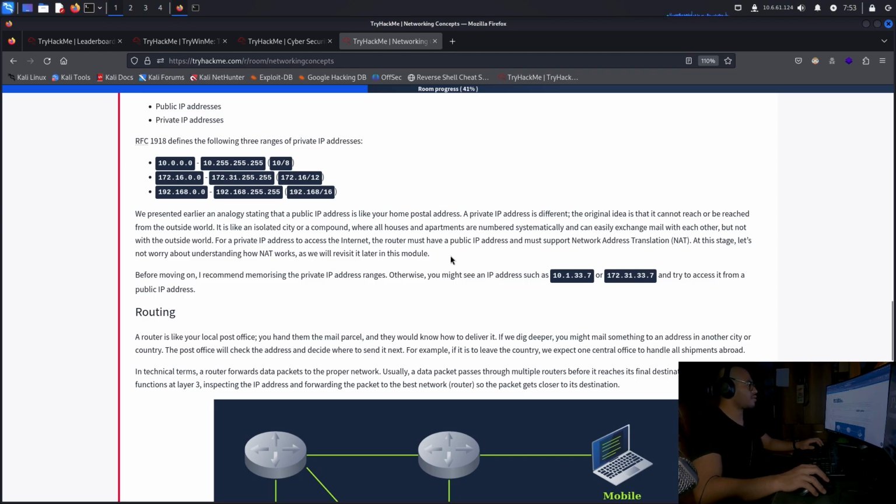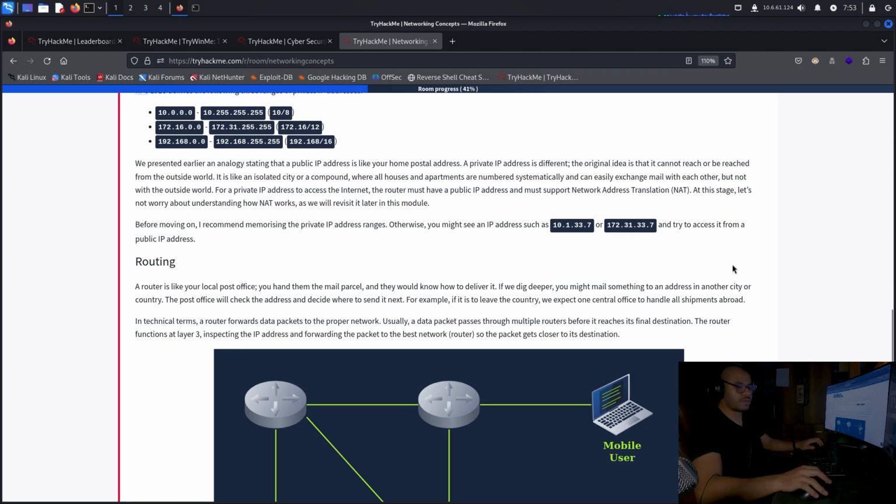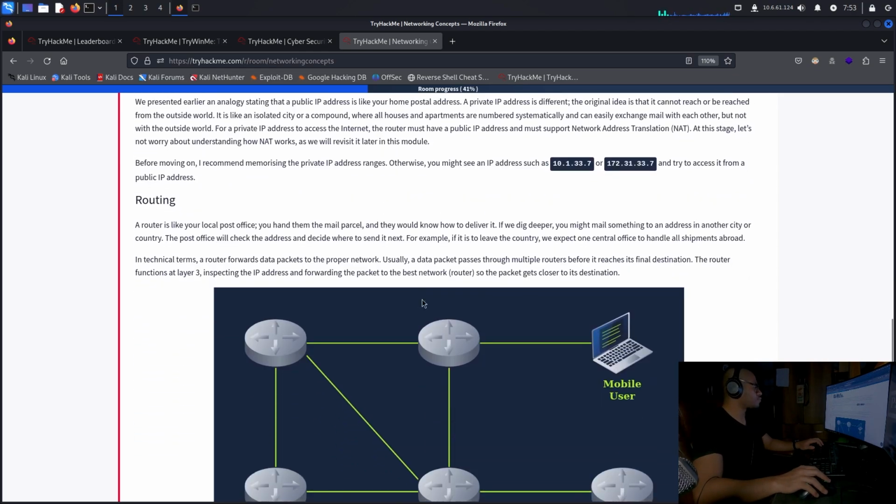For a private IP address to access the internet, the router must have a public IP address and must support network address translation (NAT). At this stage, let's not worry about understanding how NAT works, as we will revisit it later in this module. Before moving on, I recommend memorizing the IP address ranges, otherwise you might see an IP address such as 10 or this one and try to access it from a public IP address. We wouldn't want that, because we wouldn't be able to, right?